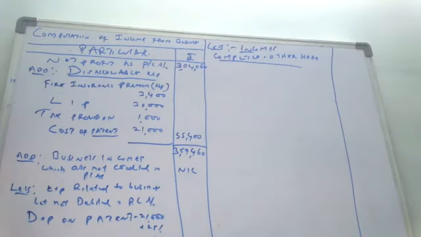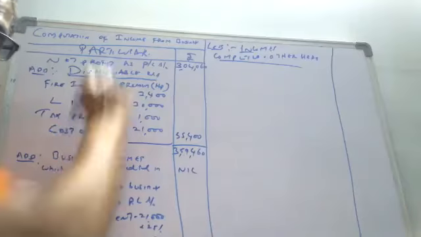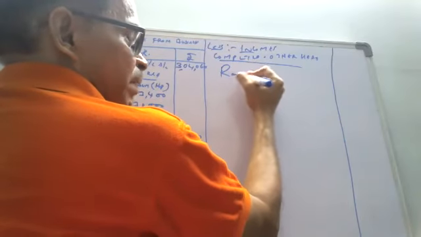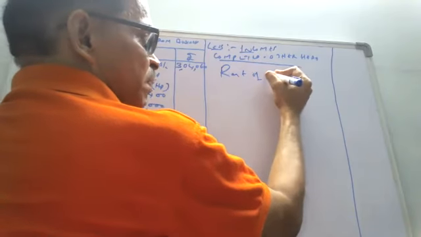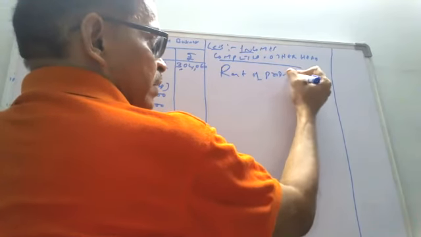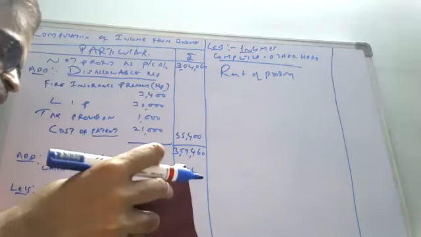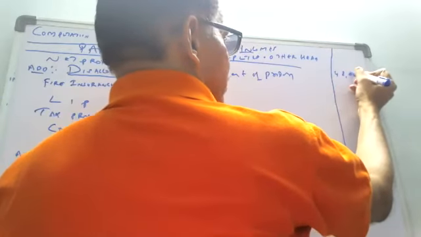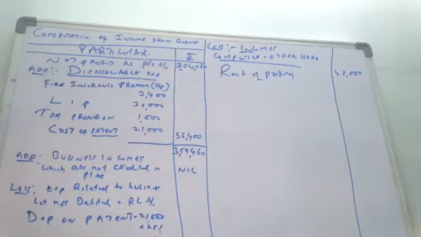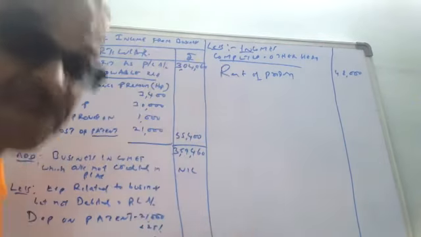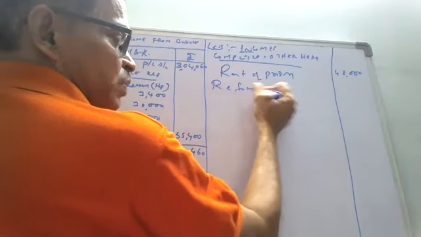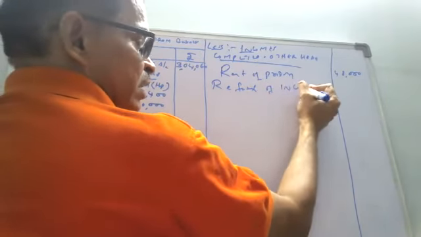So rent of property. It is not covered here. It comes as income from house property, so you cannot use this rent of property. It comes under another head. What is rent of property value here? 48,000. Next item after rent of property: refund of income tax. It is also income from other sources. Refund of income tax comes under a different head.